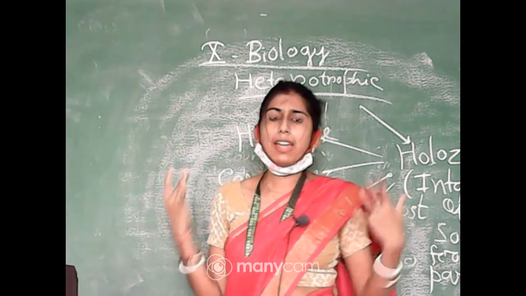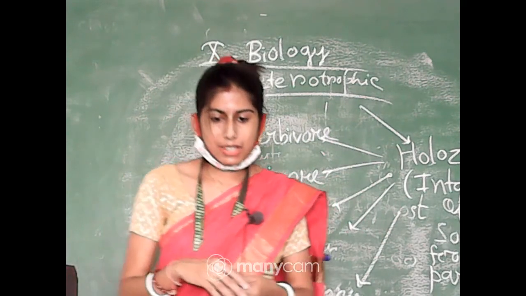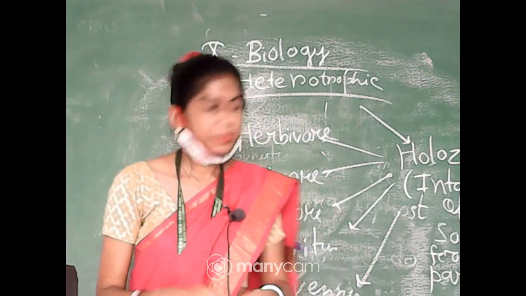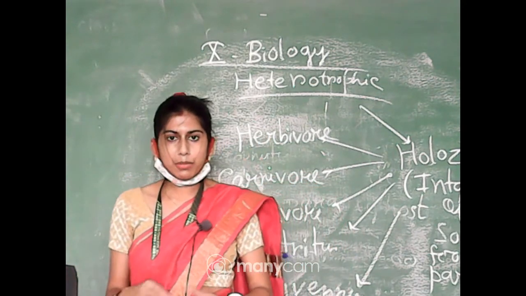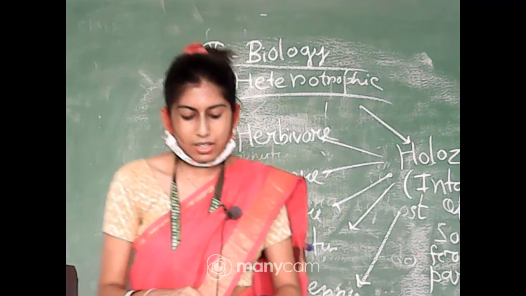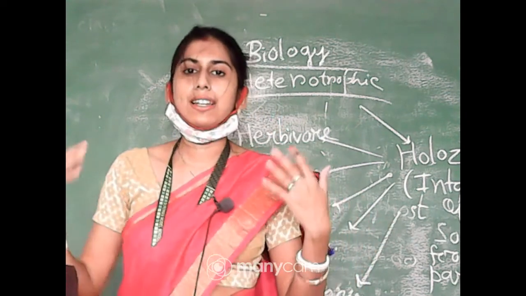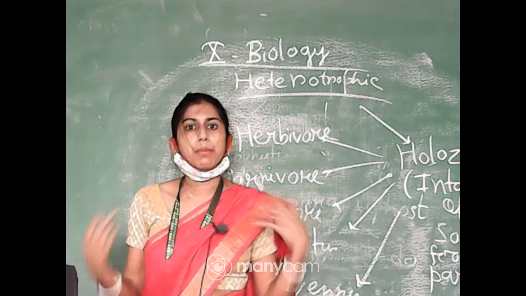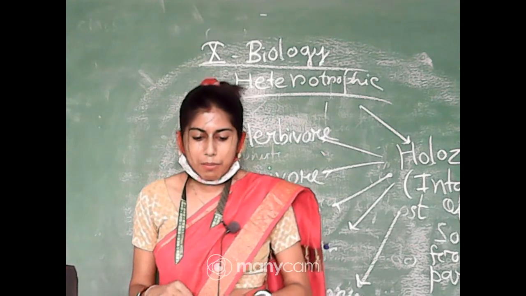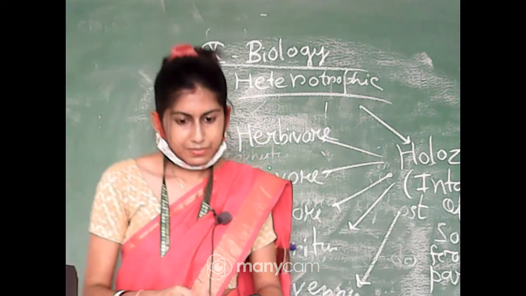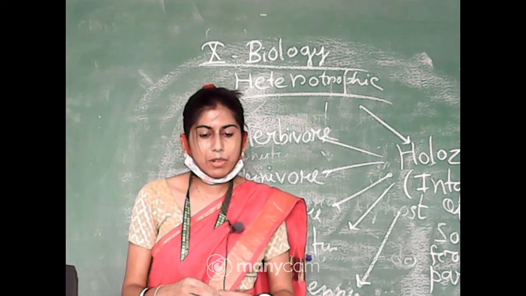You know that the organisms which are dependent on plant or plant products are considered herbivores, like goat, cow. Next, carnivore, organisms which are dependent on animal or animal products are considered carnivores, like lion, tiger. Next, omnivore, organisms which can eat both plant and animal products come under the omnivore, example we. Now come to the detritus and scavengers. Can you give an example of detritus? All these you have read in the junior classes. Can you give one example of detritus?